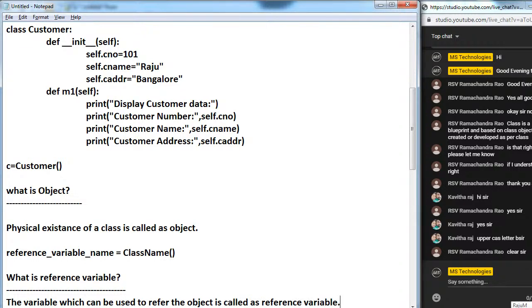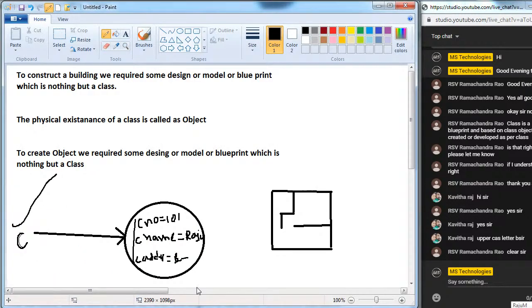Here what is this variable doing? By using this variable we are referring to this object. C means this object only will be called. Inside this object, whatever data is available, we can access that data by using this reference variable. Is it clear? The variable which can be used to refer the object is called a reference variable.